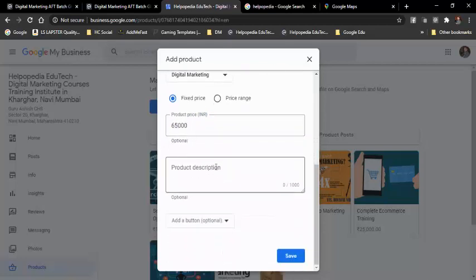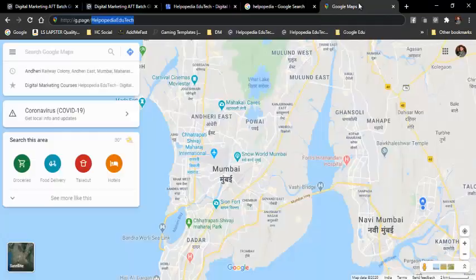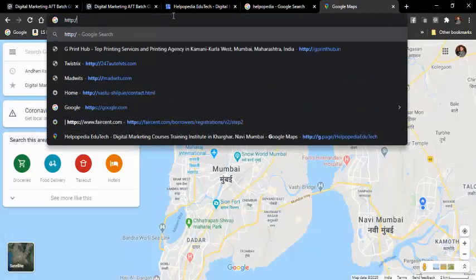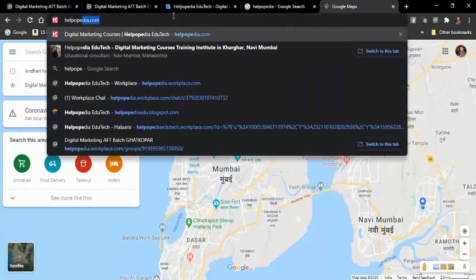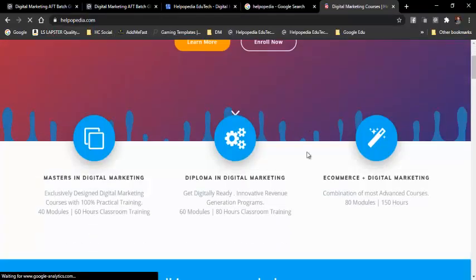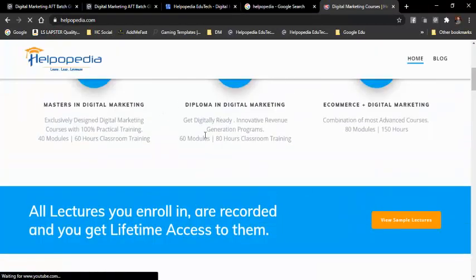So then I can add the product description. So product description I can add, just let me check. I don't think I've added the product for that. Okay, so I just have little information on this.